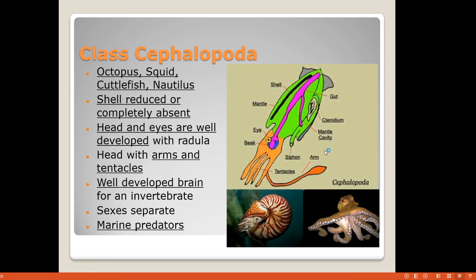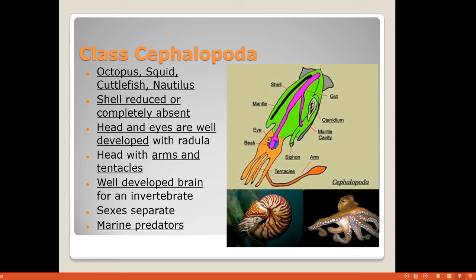Then we are having cephalopoda: squids, octopus. They all belong to the cephalopoda. Cuttlefish, they are all cephalopods. Head and eyes are well developed with the radula. You can see the octopus example here, and squid also. So you can see the presence of eyes, a complete head with arms. There is the presence of arms.